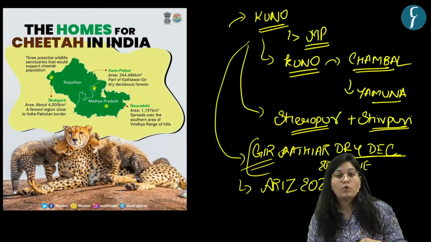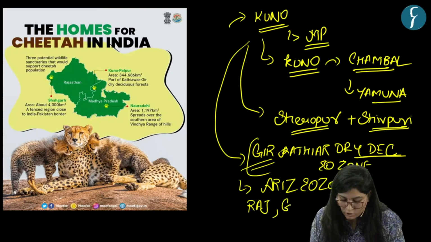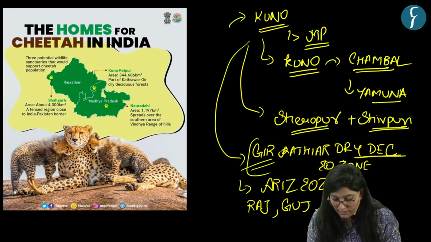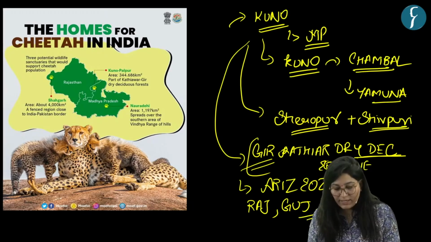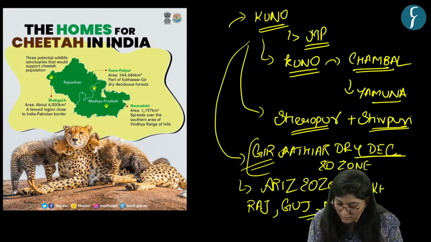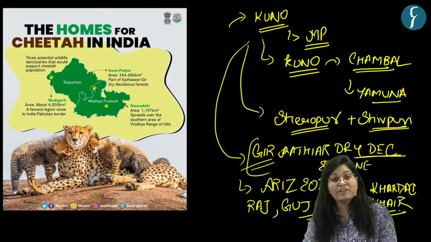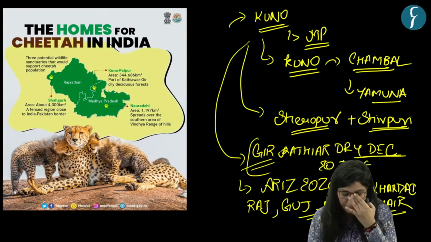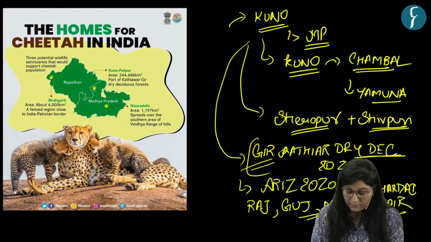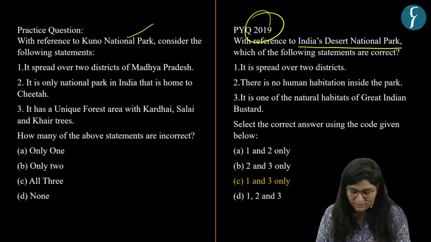Okay. Which stretches across 3 different states. Rajasthan, Gujarat, that is why Gir Kathiawar, then Madhya Pradesh. Okay. And this dry deciduous forest consists of trees like Hardai, Kher, etc. These are the prominent trees in dry deciduous forest. Okay. Now, let's solve the practice MCQ.